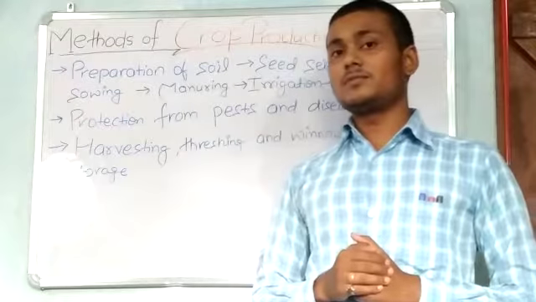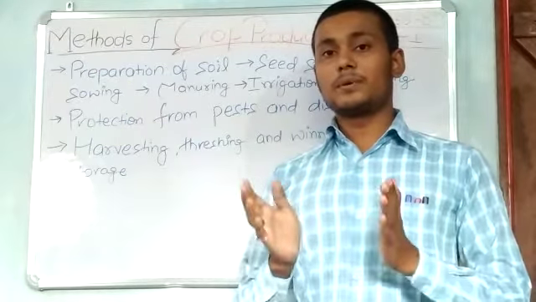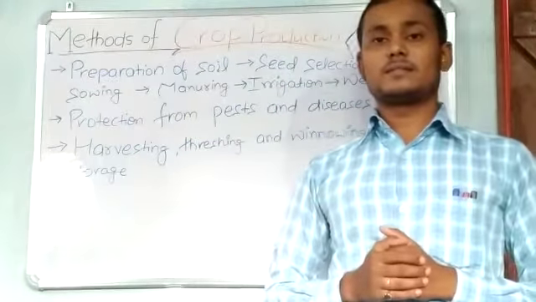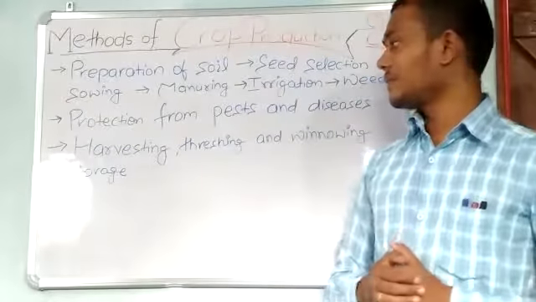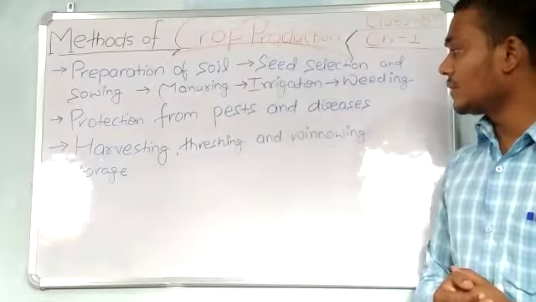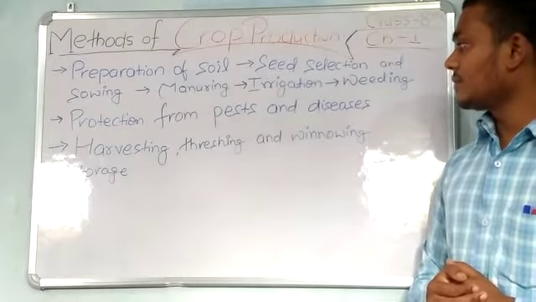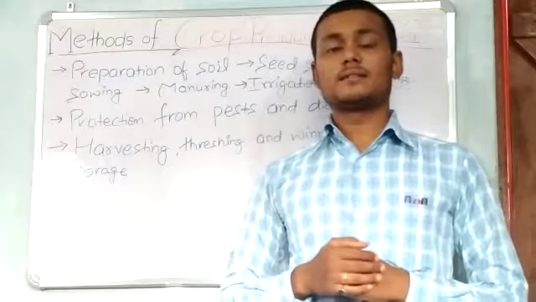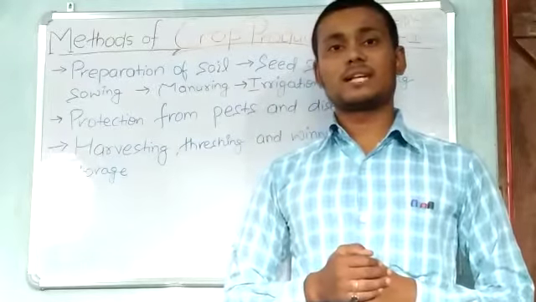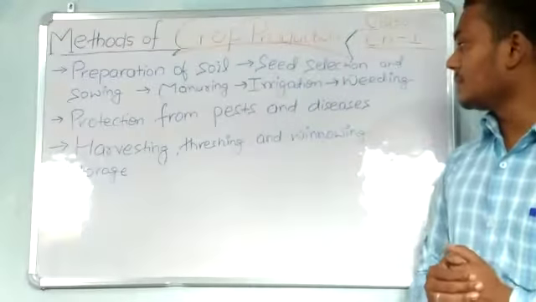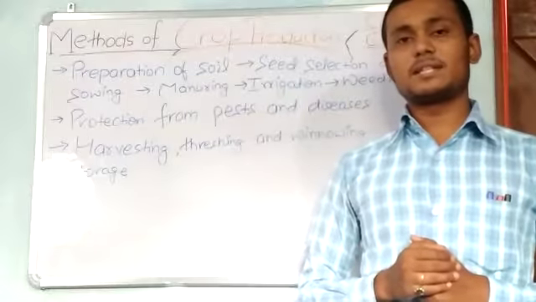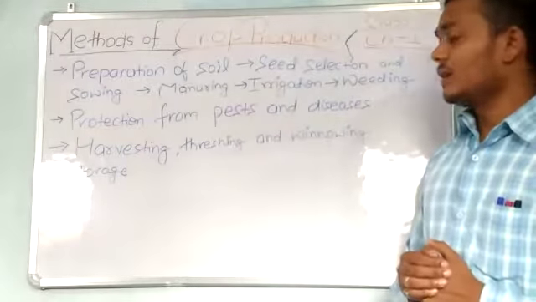Threshing is a process in which we separate our food grains from their stalks. And winnowing is also a process to remove two things, like wheat and whatever the stuff of grasses there is, we have to separate them with the help of winnowing. We will explain these processes step by step in next videos.